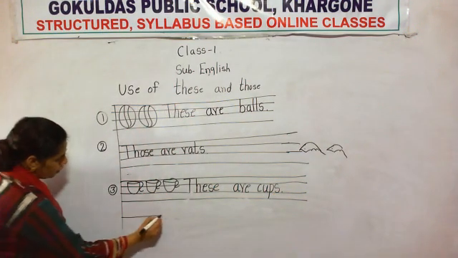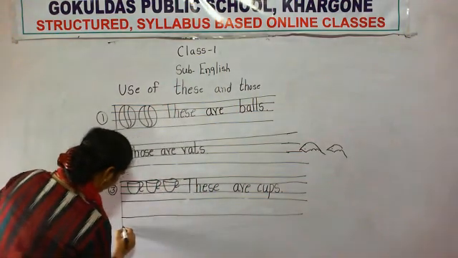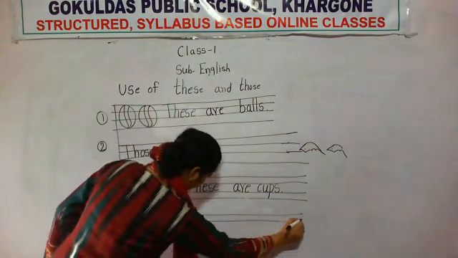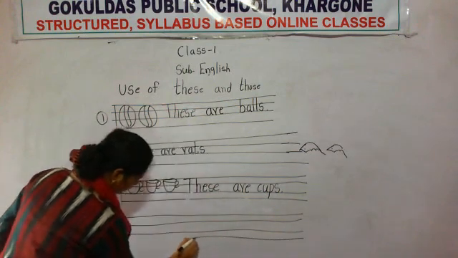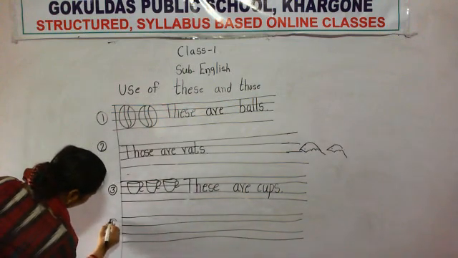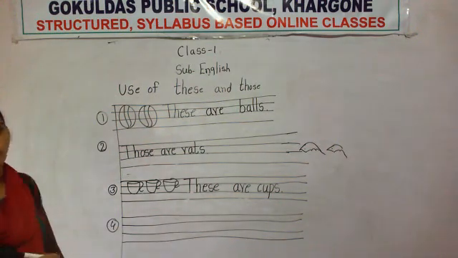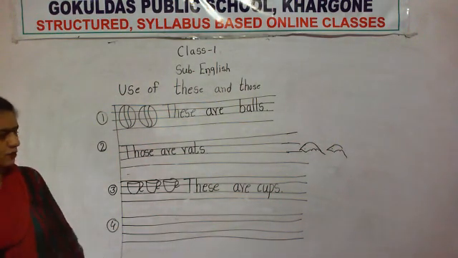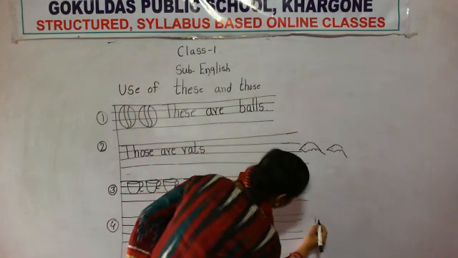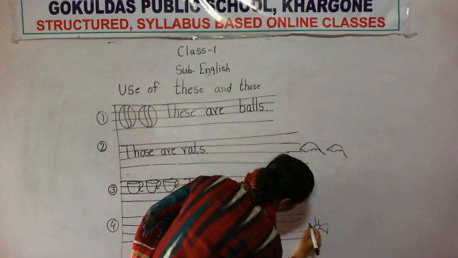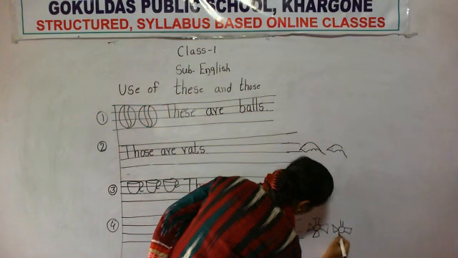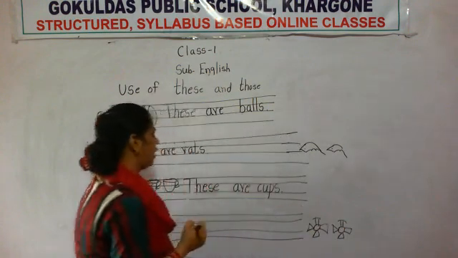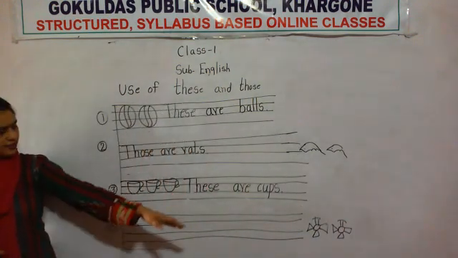Now number 4. Now again I am going to draw pictures. It's far away from us. So I am going to draw a picture of fans. Now see, I am standing here and the fans are there.